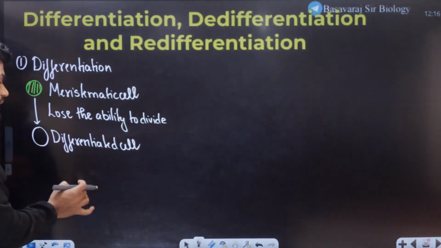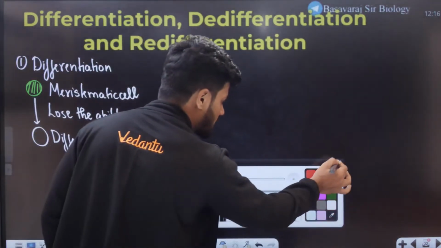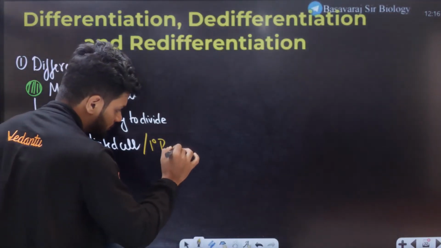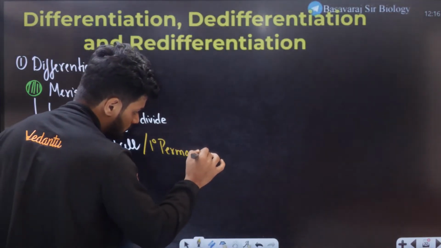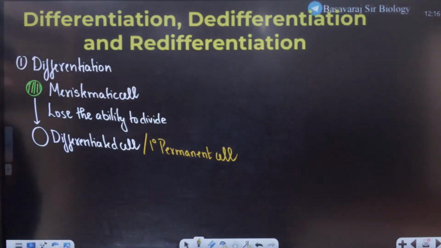This differentiated cell can also be called a primary permanent cell.